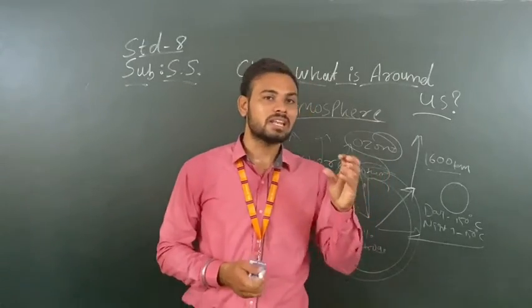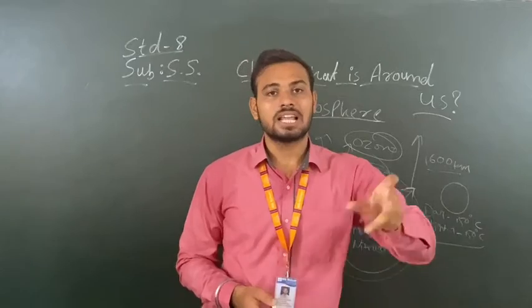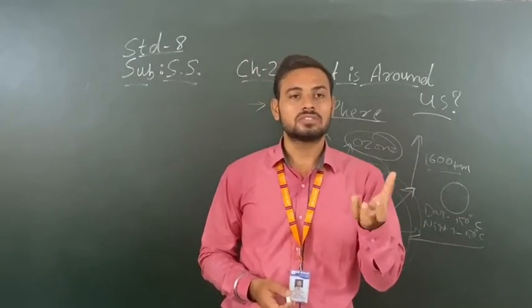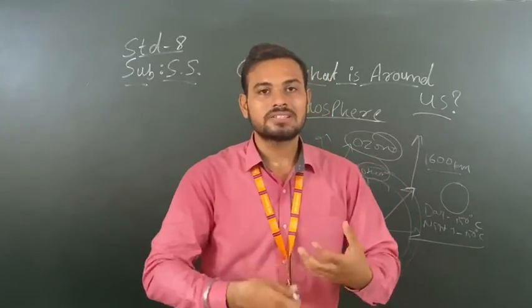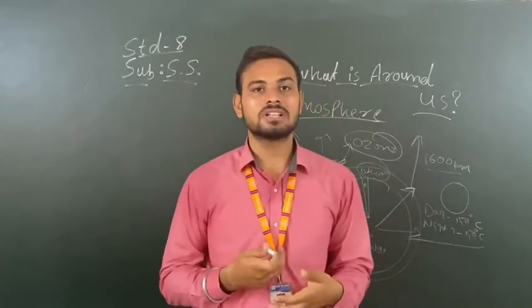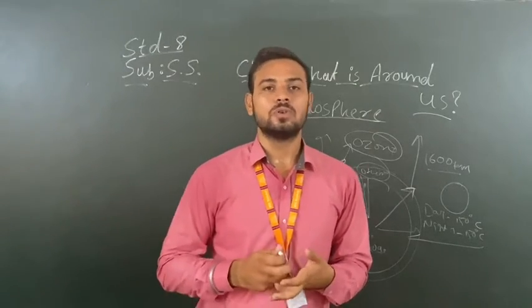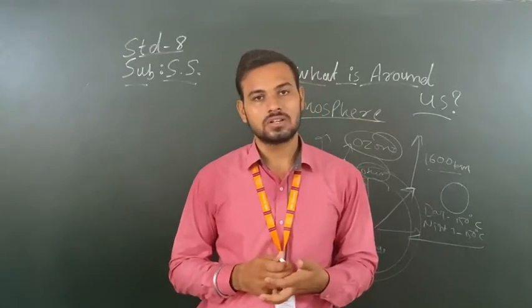The rhizobium bacteria convert the atmospheric nitrogen into soil nitrogen, and by growing pulses in that soil and consuming them, we get nitrogen, which is very useful for our physical growth.